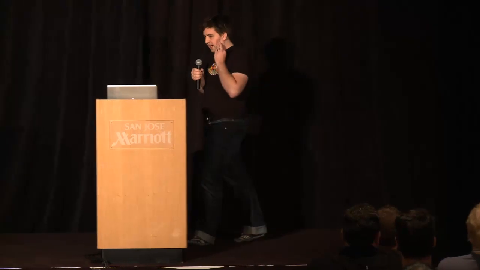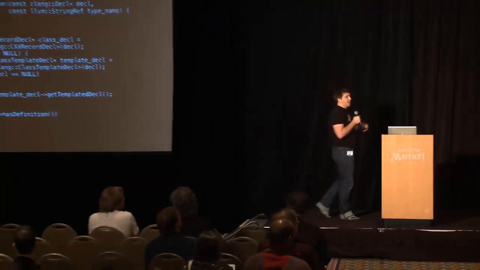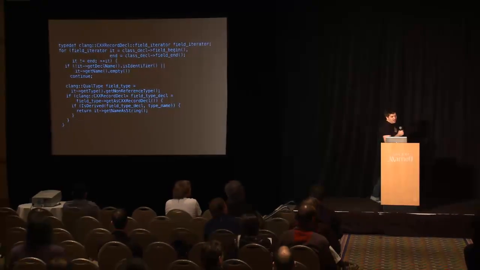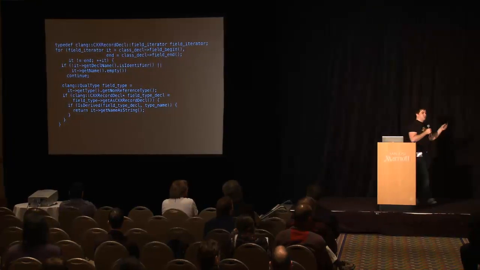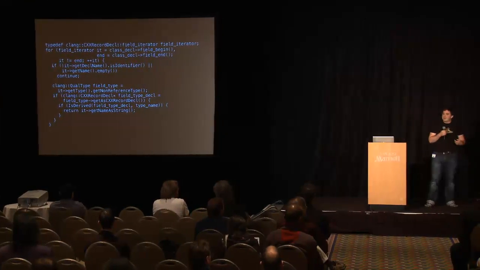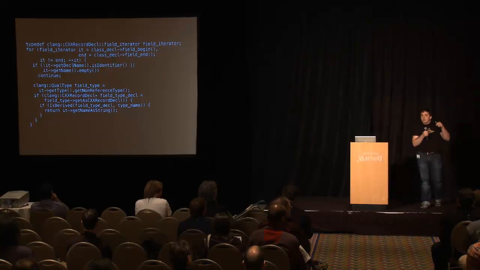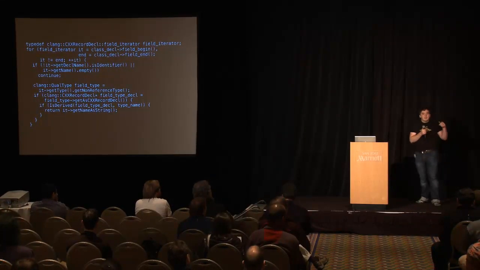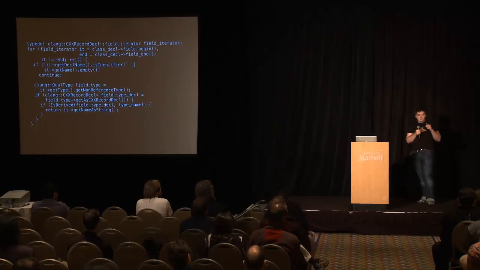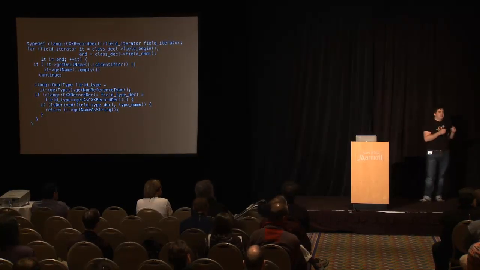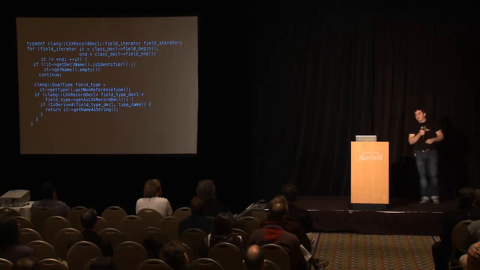But as you get to really complex ones, the code will start to look like this. If you've ever looked at the insides of Clang, this will not be unfamiliar to you. You've got to do a lot of manipulation. You've got to check for a lot of different patterns. You have to walk over different fields. There's a lot of complexity, and a lot of complexity that's really inherent to Clang. And this isn't a problem with Clang's interface. This is the AST modeling all of the complexity of C++, right? This is just the inherent complexity of C++.